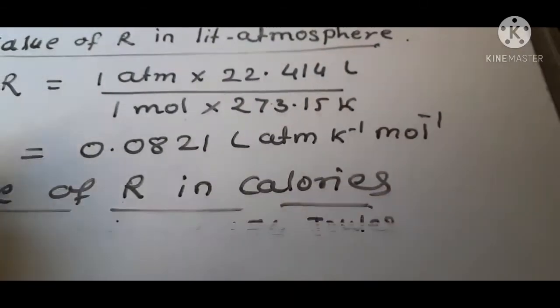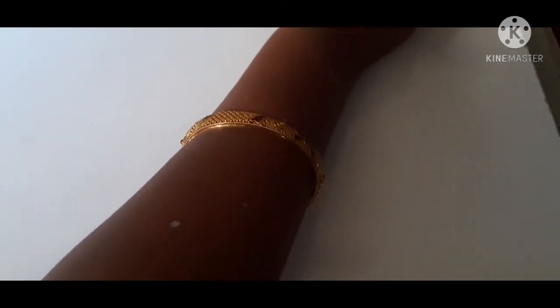I will repeat the values of R in different units. First, R equals 8.314 joule per Kelvin per mole. Second, R equals 0.0821 liter atmosphere per Kelvin per mole.